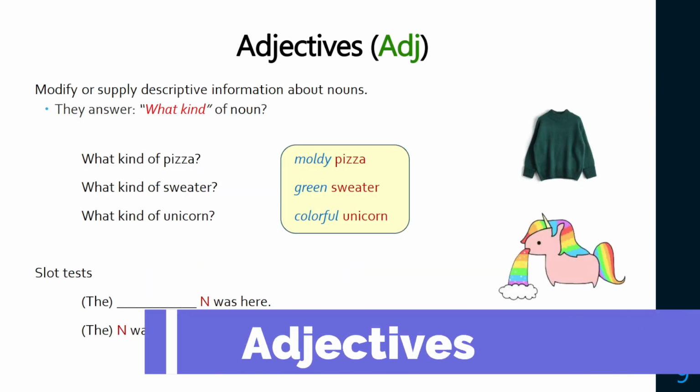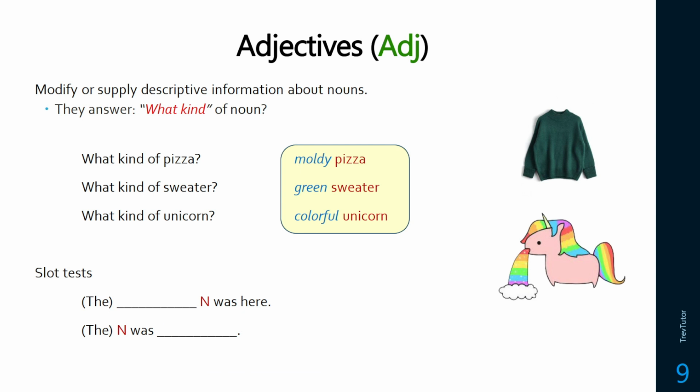The first category we're going to learn is adjectives, and this is going to modify or describe objects, so nouns. So if we can ask a question like, let's say I have a pizza and I ask myself, well, what kind of pizza do I have? I can describe it with an adjective. I have a moldy pizza.